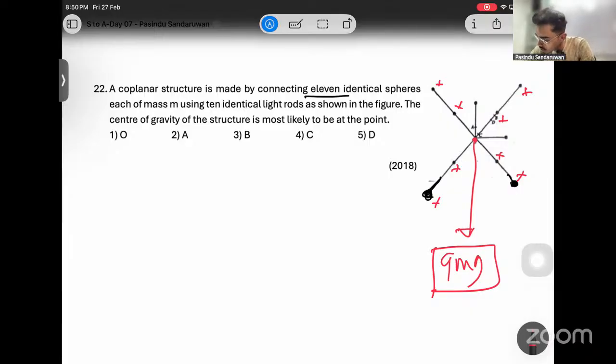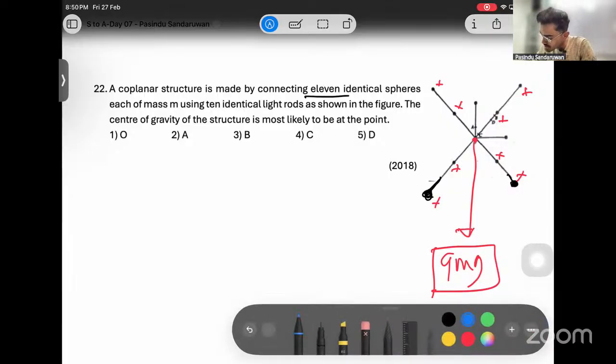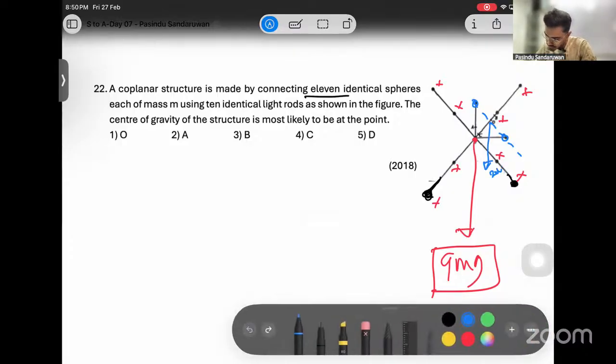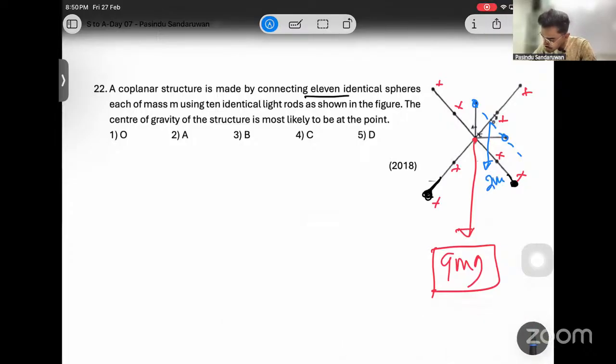Now what is remaining? Only these two. Let me use a different color. Only these two. The center of gravity of these two should be on this line, isn't it? Then it should be somewhere here. Symmetric, no? It is only 2 mg.